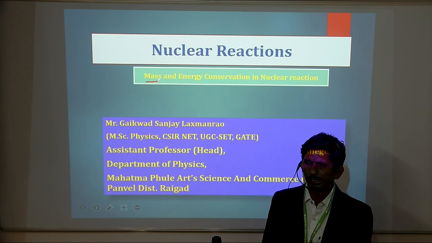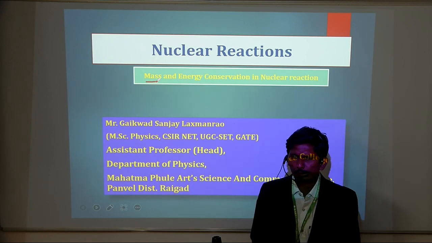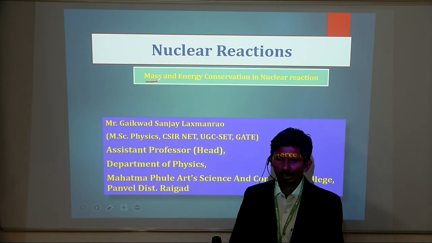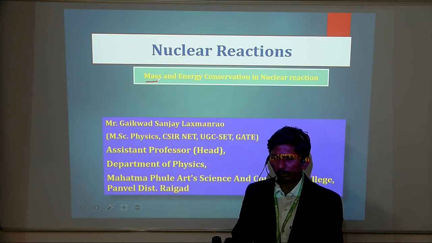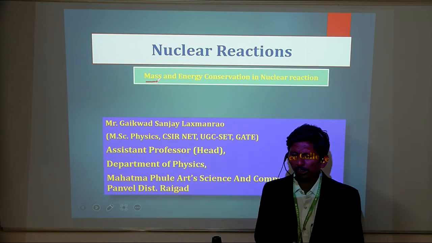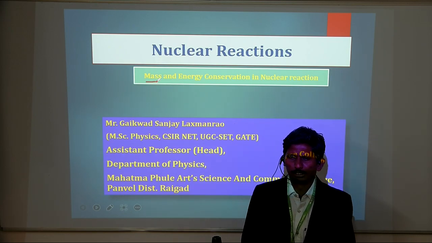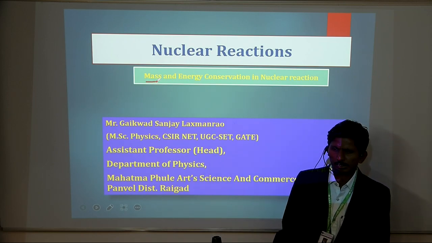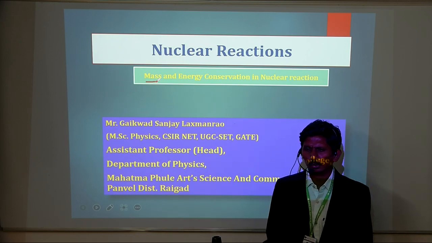Just like chemical reactions, which take place in the elements at the outermost orbit, where there are the electrons, and due to the valence shell and the electrons the chemical reactions take place. Likewise, in the nucleus, due to the instability of the nucleus or the interaction between the proton, neutron and the energy of the nucleus, some reactions take place, that is called nuclear reactions.